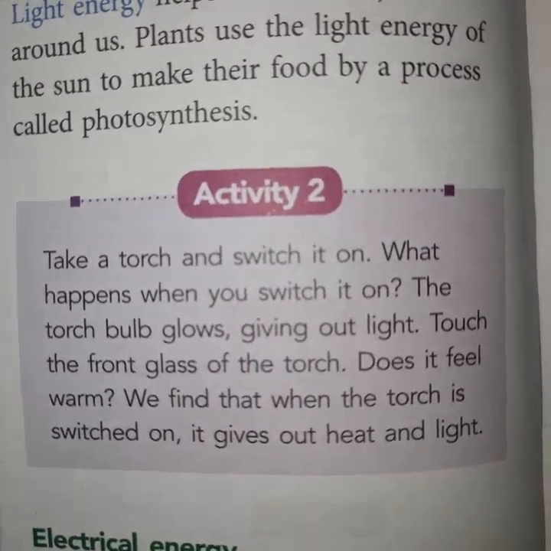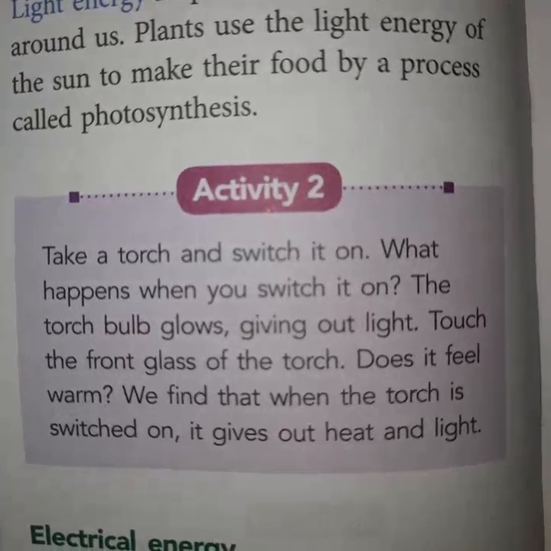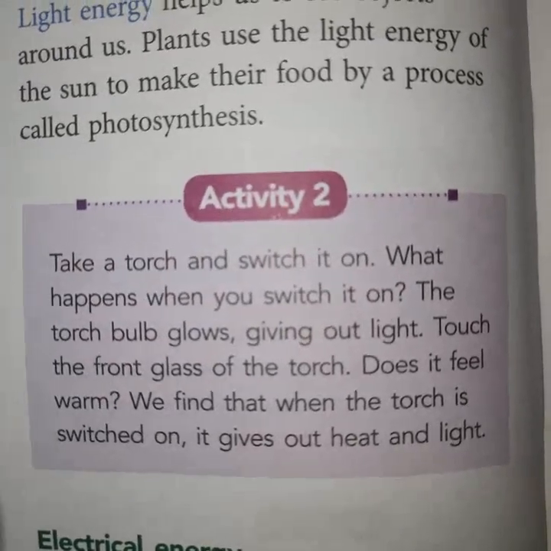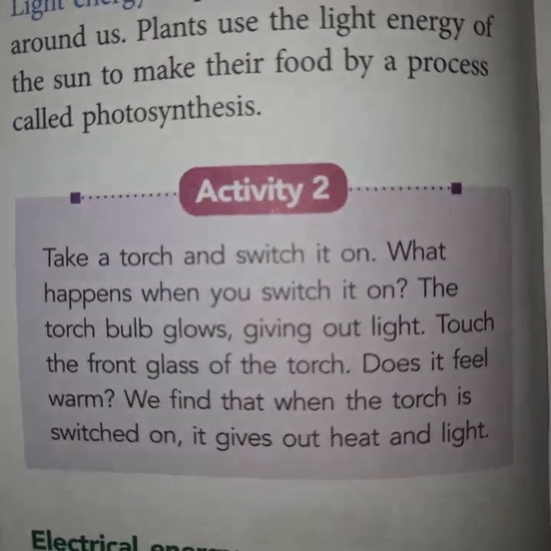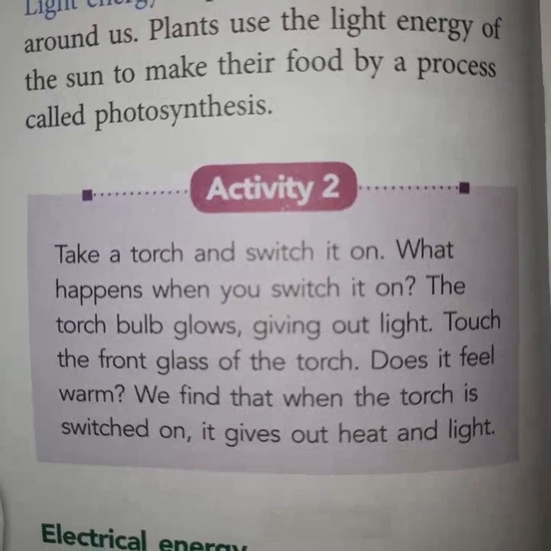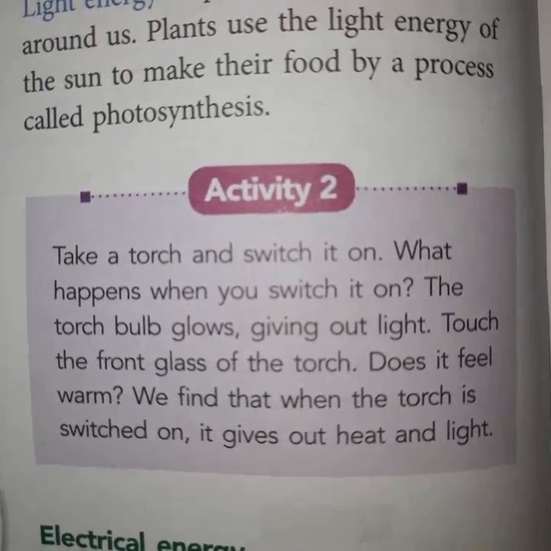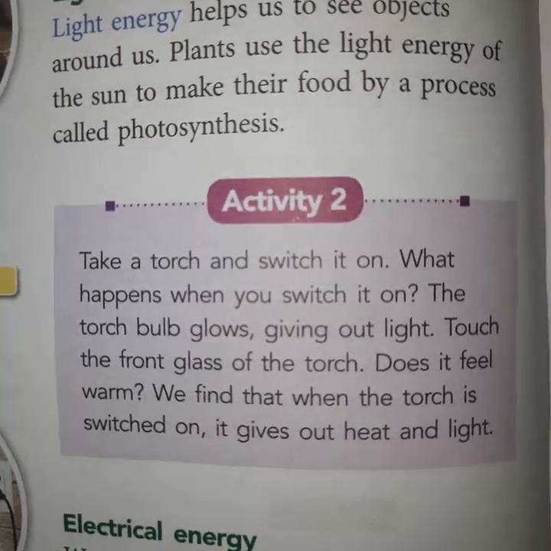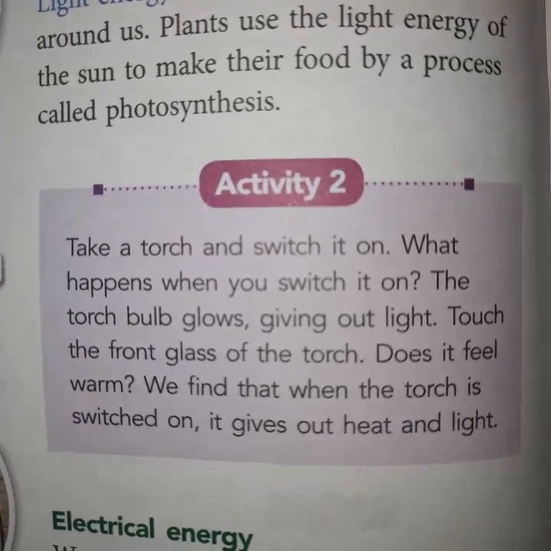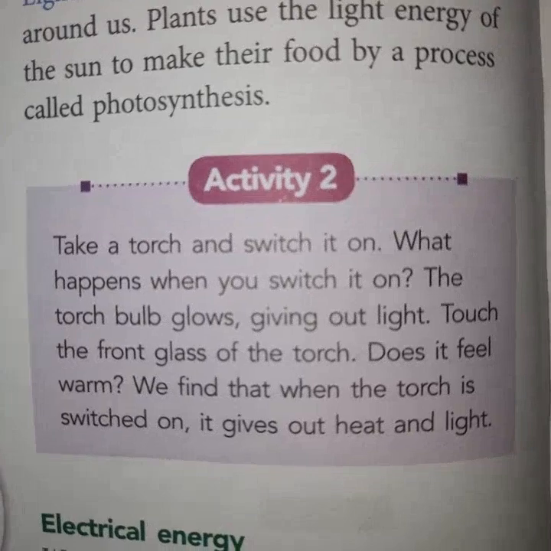Now touch the front glass of the torch. What is the feeling? It is a warm feeling. The glass of the torch becomes hot. So we find that when the torch is switched on, it gives out heat and light.